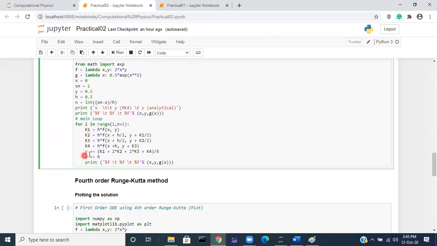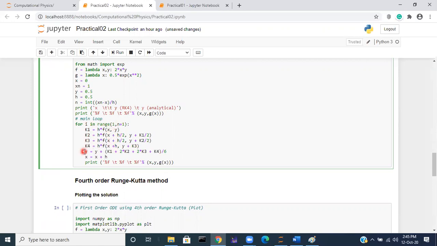Then y equal to y plus, this is y plus. Now the line is over. So x plus equal to h means x equal to x plus h. So this is the meaning of it.